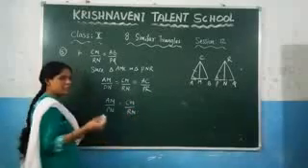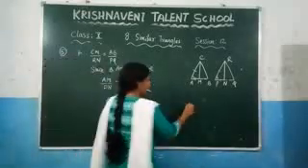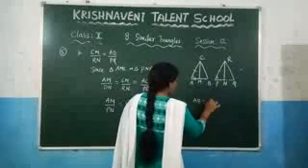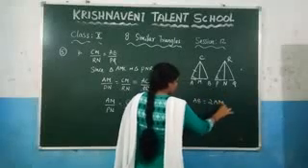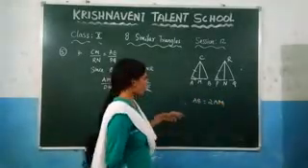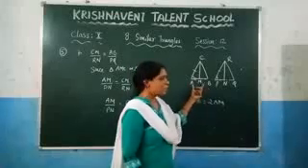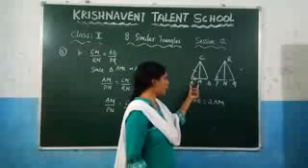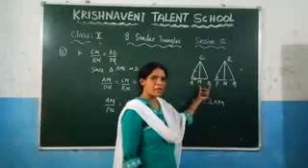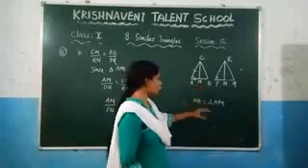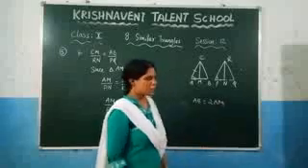Right? And after that, you know that AB is equal to 2AM. Just now we have proved this, because since M is a midpoint, you can write AM plus MB, and in place of MB we have written AM, so that you get AB is equal to 2AM.